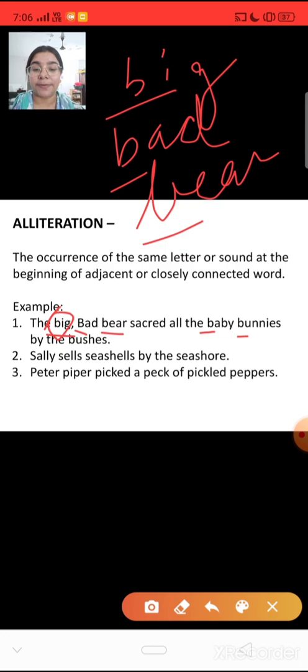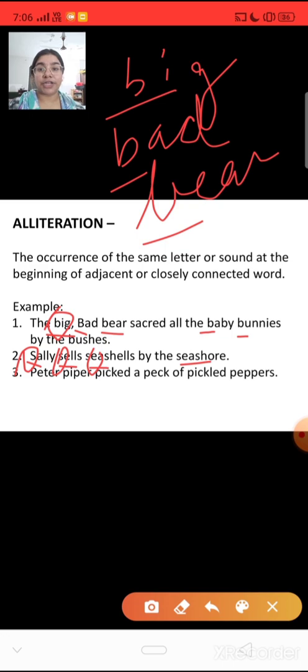Here you can see S, S, S and S is repeated here. Sally sells seashells by the seashore. So alliteration is used here. Why? Because S is repeating in a single sentence 4 times.